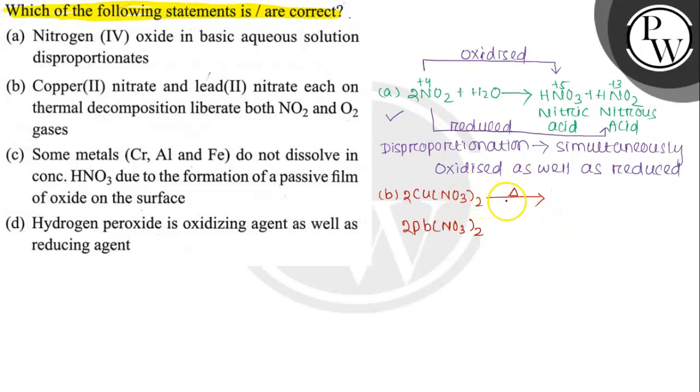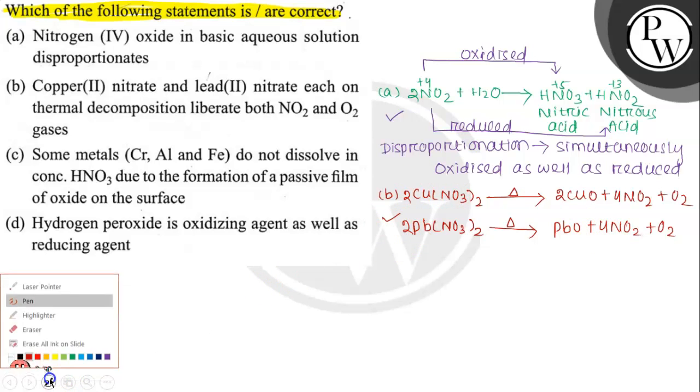Copper nitrate on thermal decomposition gives copper oxide plus NO2, that is nitrogen dioxide, plus oxygen, and lead nitrate on thermal decomposition gives lead oxide plus nitrogen dioxide plus oxygen. So in both cases, both nitrogen dioxide and oxygen gases are liberated. That means statement B is also correct.